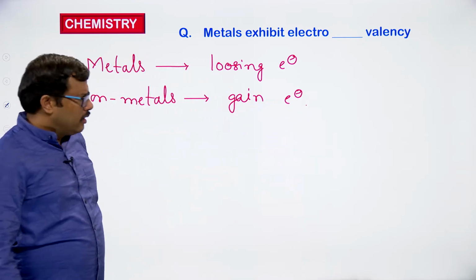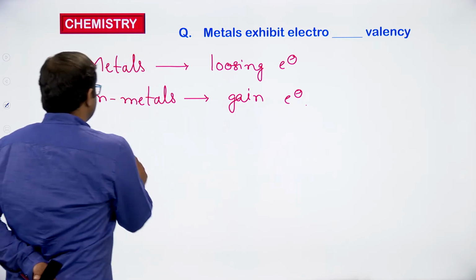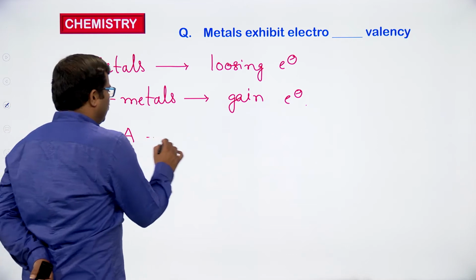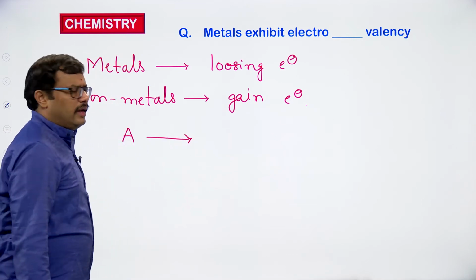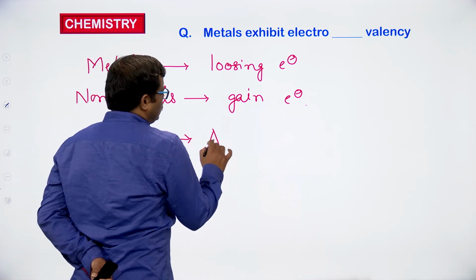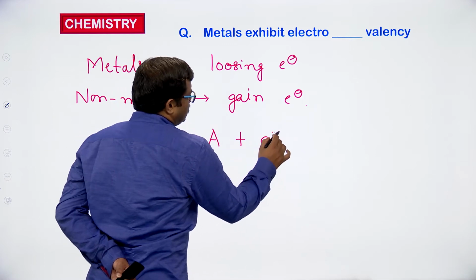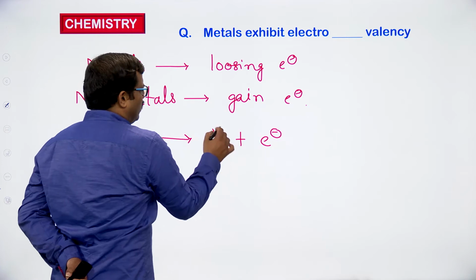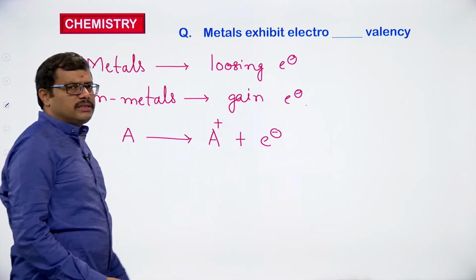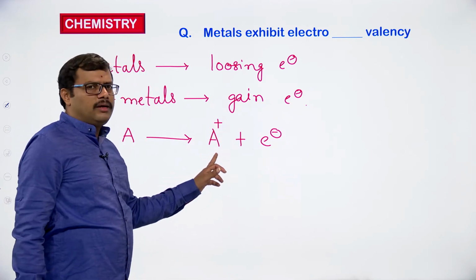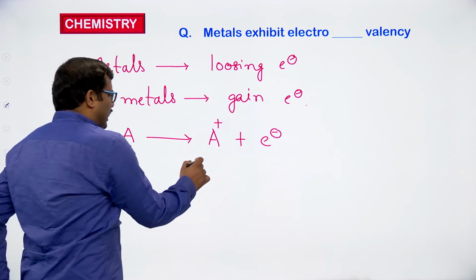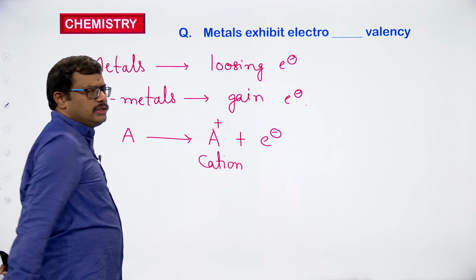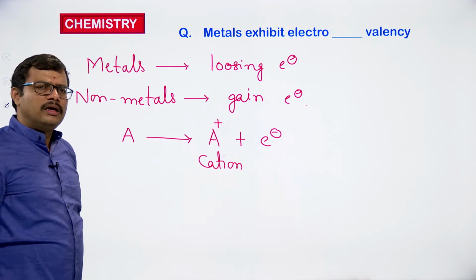For example, we have a neutral atom A, which can be a metal, let us say. It is losing an electron. Electrons are negatively charged, right? When a negative charge is going out from the neutral atom, automatically it will get a positive charge. So what we are getting is a cation. A cation is a positively charged species.